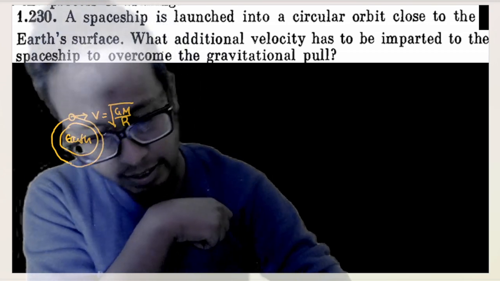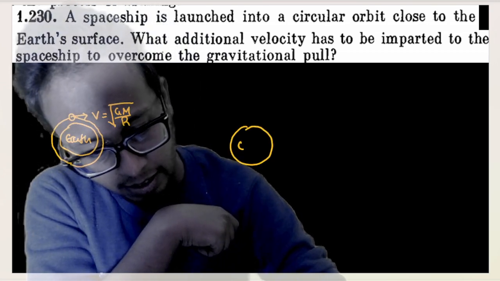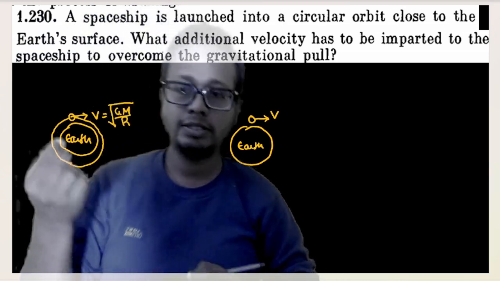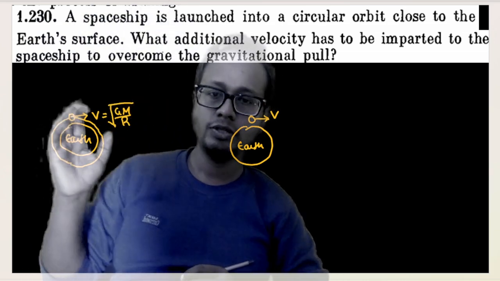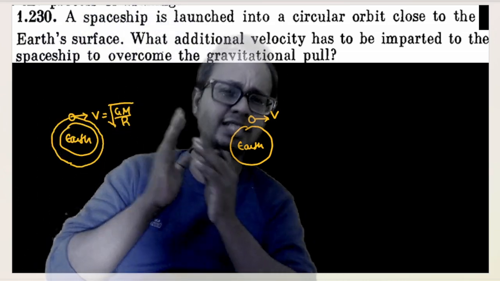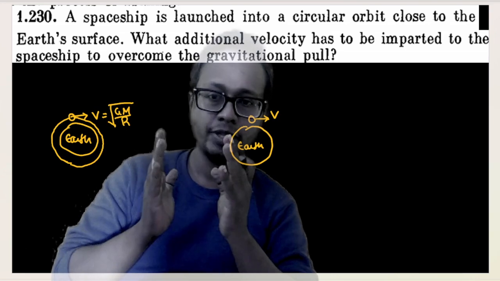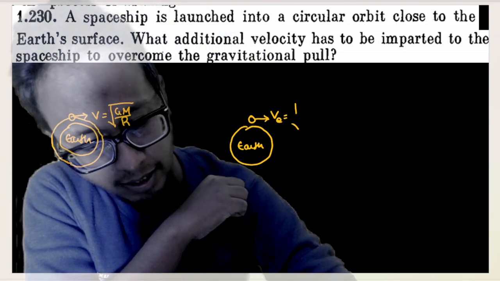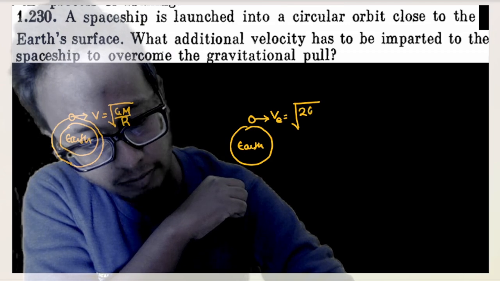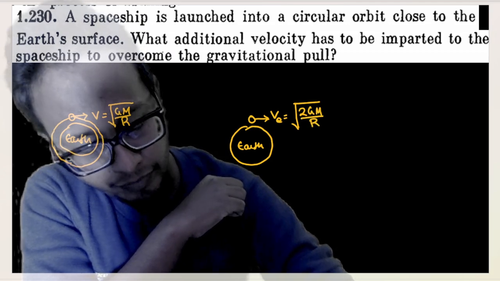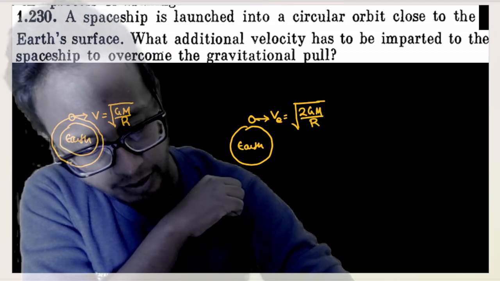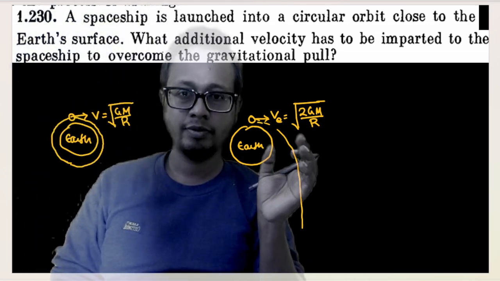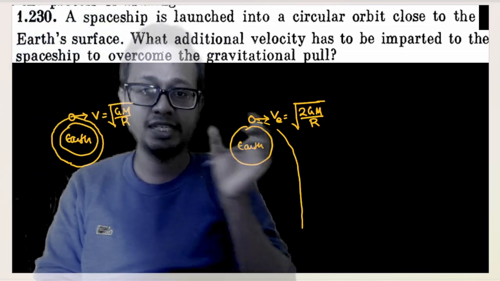So the velocity at first is under root GM by r. So I increase the velocity by a certain amount. I don't know that amount, but the minimum required final velocity of the particle to escape the influence of the Earth is nothing but under root 2GM by r, isn't it? The escape velocity, and it will escape like this in a parabolic path. And the question is asking what is the change in velocity?